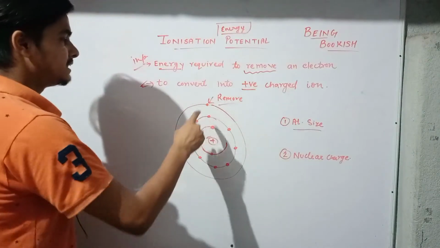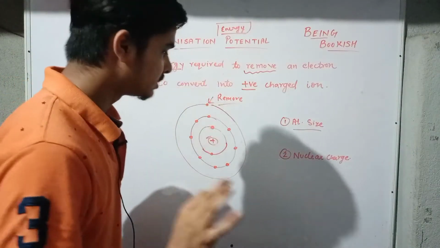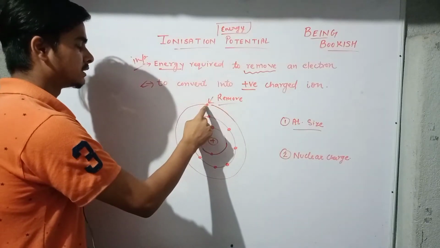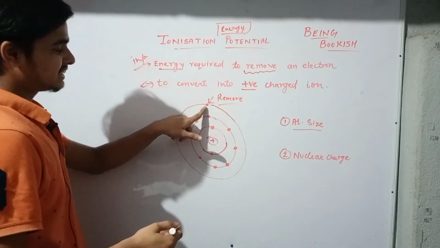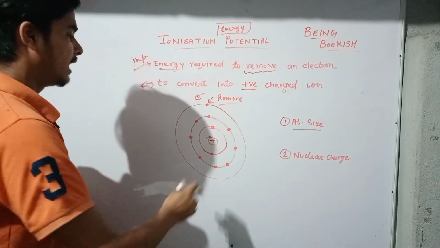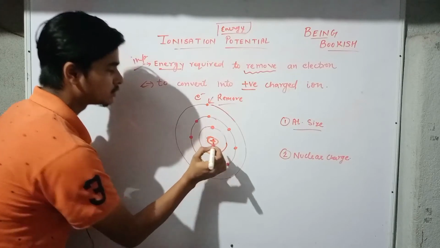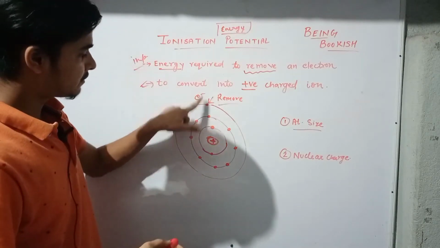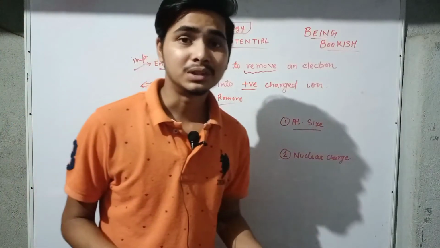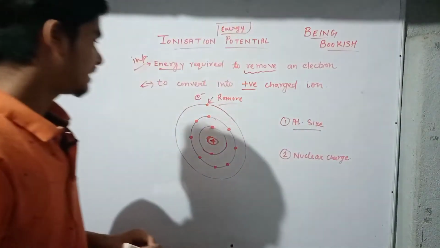Suppose this electron is in the third shell. Now this electron will have a negative charge, you know that. And the nucleus contains what? It contains a positive charge, you also know that. So negative and positive, do they repel or do they attract each other? Obviously they attract each other.